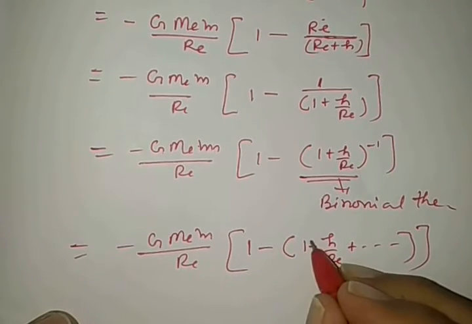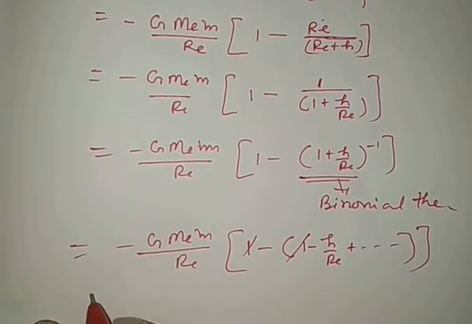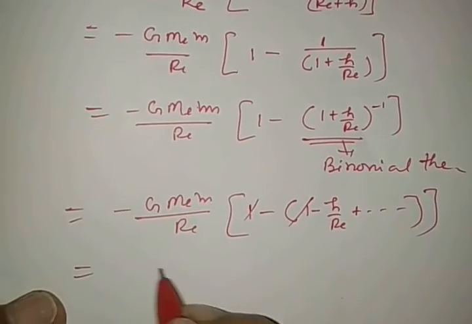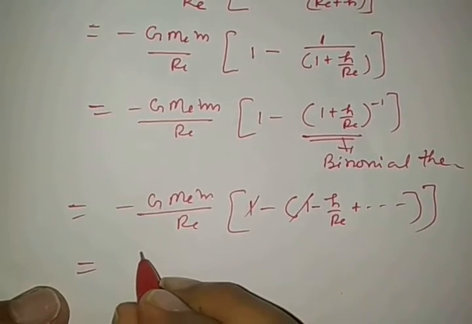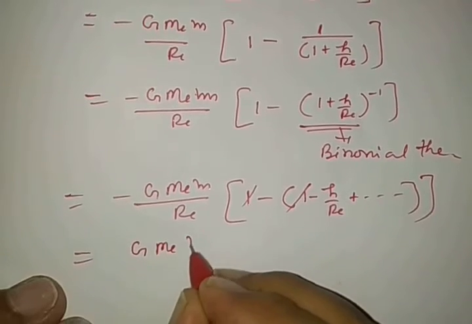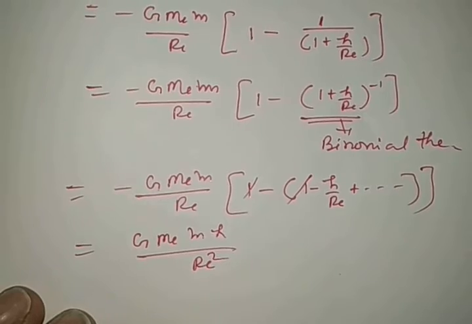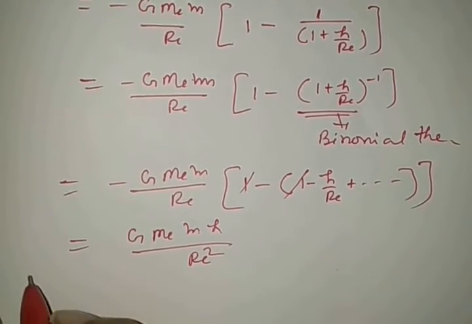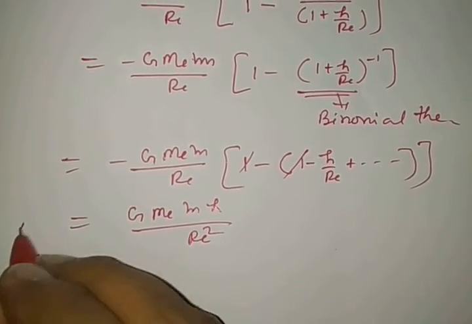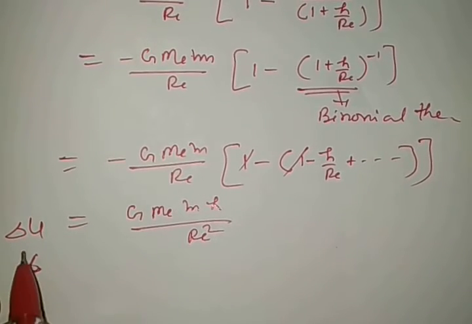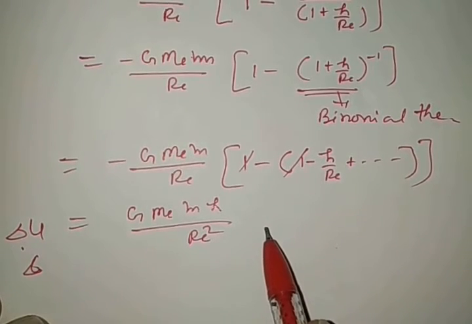So when we open it, the 1 cancels. So this total becomes G MEM h by Re square. It is the change in gravitational potential energy from one point to another point in the field.